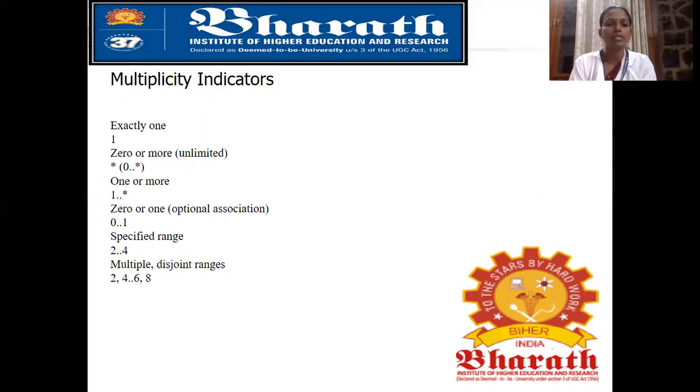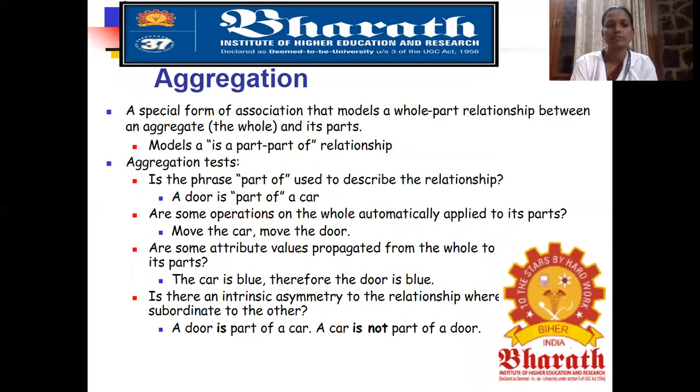Then 0 or 1. That means optional association only. 0 or 1. They have given the number clearly here. 0, the other one is 1. So there is no need of an asterisk. Next, specified range. Specified range means 2 to 4, 2 to 10. That means the range has to be specified clearly. That is the specified range. Next, multiple disjoint ranges. That means more ranges are there. Multiple disjoint ranges.